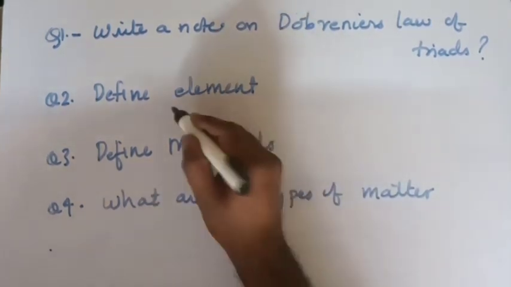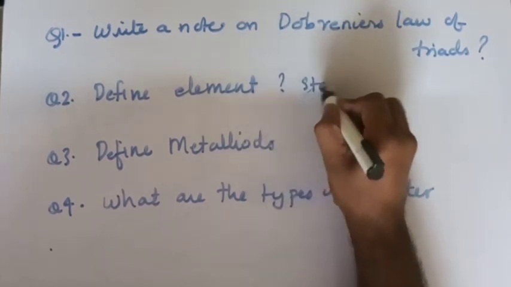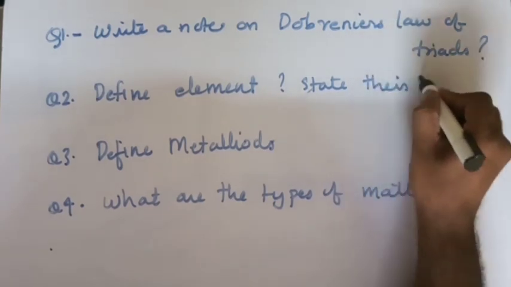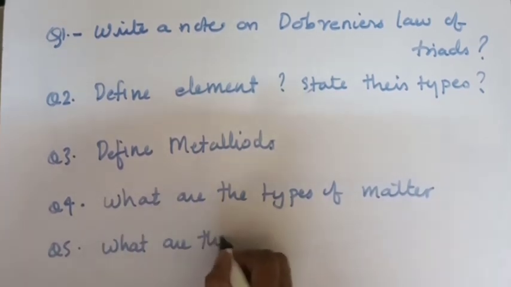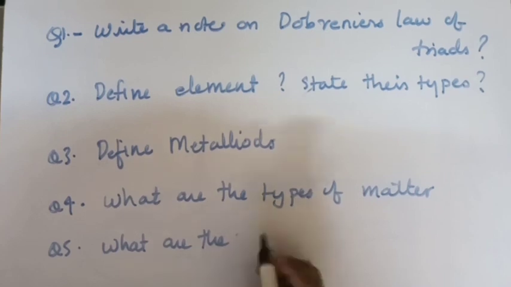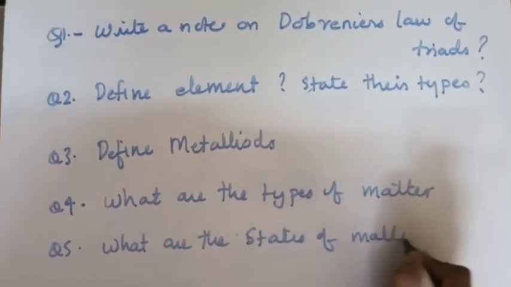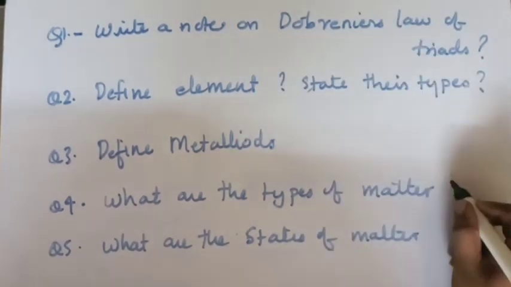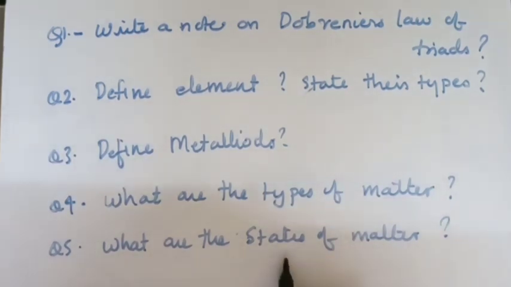Along with define element, you have one more question: state their types. Now question number 5 can be asked: what are the states of matter? You all know types of matter is different, states of matter is different. The states of matter are solid, liquid and gas. One more you have which is called plasma.